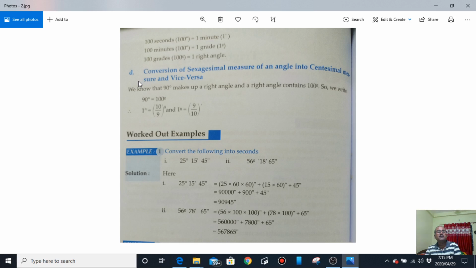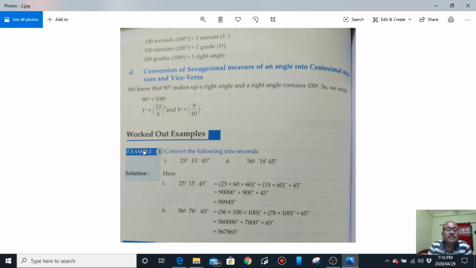Now the question is, if you have an angle in degree minute second and you want to convert into grade minute second and vice versa, how shall you do it? Just see here, 90 degree is equivalent to 100 grade because both are right angles. So by unitary method 1 degree is 10 by 9 grade, and if you reverse it, 1 grade is equal to 9 by 10 degree. This is all for the time being.